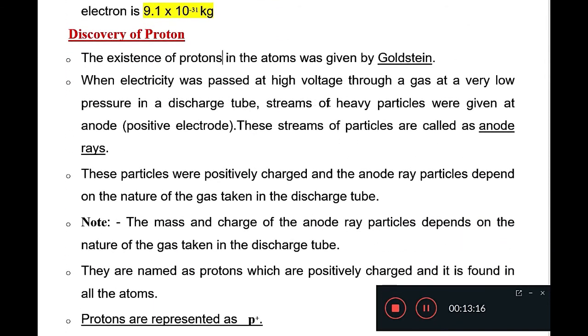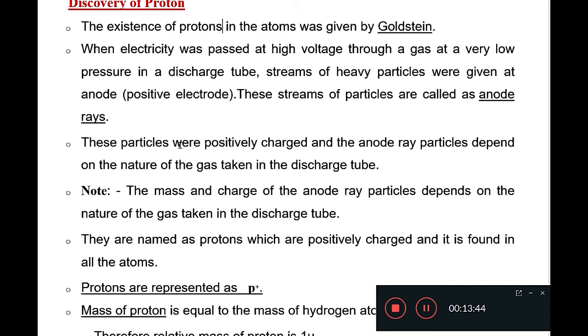In the discharge tube, streams of heavy particles were given at the anode, means a stream of particles is also coming out from the anode, similarly to what was coming out from the cathode in Thomson's experiment. These streams of particles which are coming out from the anode are called anode rays.